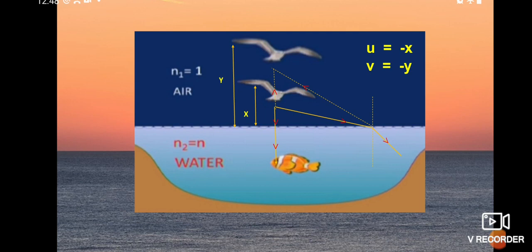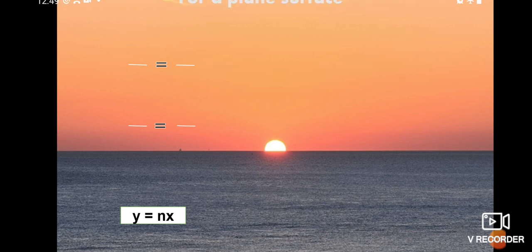So the actual position of the bird is not in the correct position. Further means it is long. Okay, so the actual position is very small compared to the virtual image. That is, n1 is equal to 1, n2 is equal to n. So here we are measuring in the opposite direction. That's why u is taken as minus x and v is taken as minus y. By substituting these values in the curved surface formula, we get the image, we get the answer.